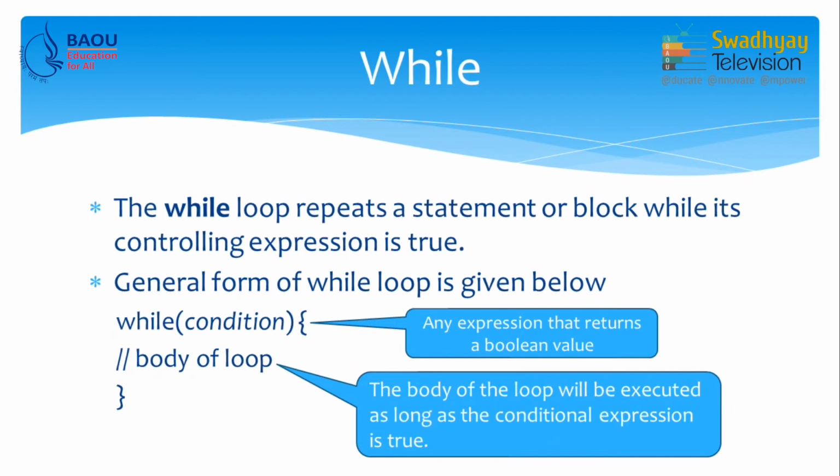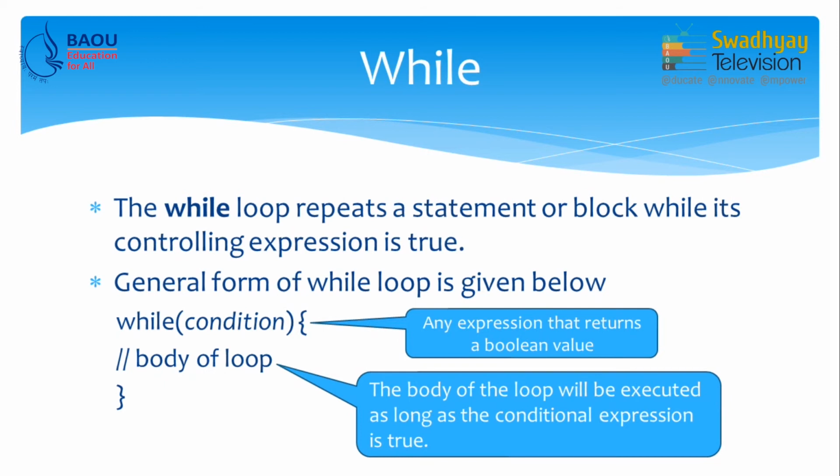So, the body of the loop will be executed as long as the conditional expression is true. Now, what will happen if for the first time this condition is false? The loop won't execute. It means while can also be considered an entry control loop. That means entry inside the while loop is controlled by this condition. If it is false, the while loop may not be executed even a single time. So, this is the while loop.